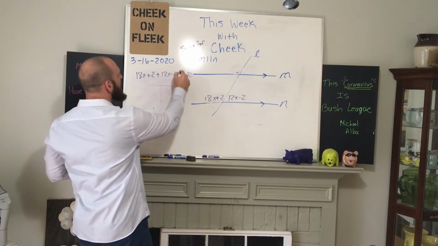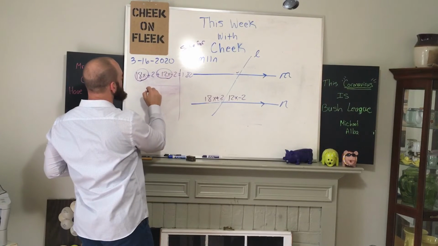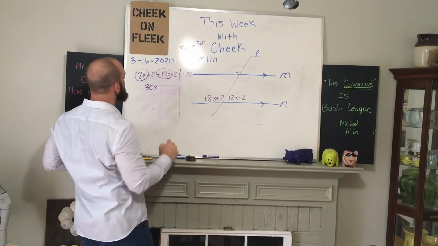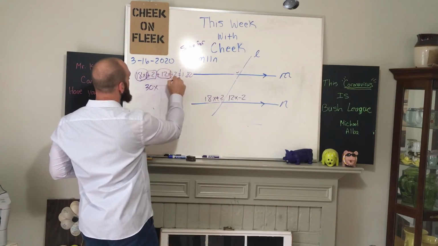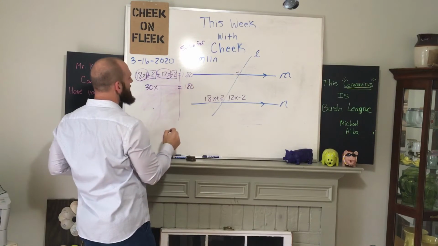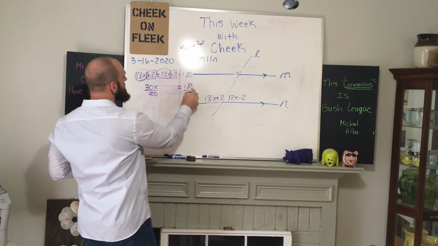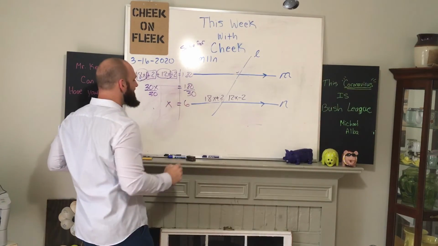So I'm going to combine like terms. So I've got 18x and 12x, which gives me 30x. And then my positive 2 and my negative 2 give me 0. So it should be 30x equals 180. Divide both sides by 30, I know that x equals 6.